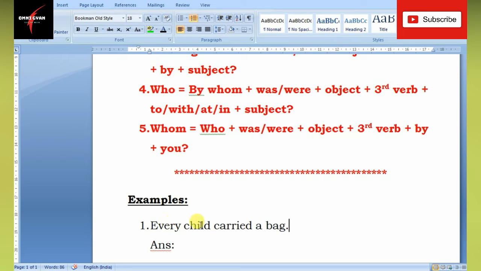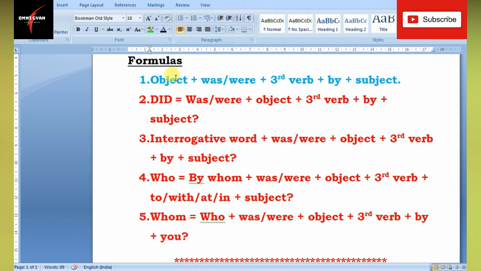Okay, so every child carried a bag. A bag is the object, so we bring a bag to the beginning. Because we are talking about one single bag, we put was: object plus was.